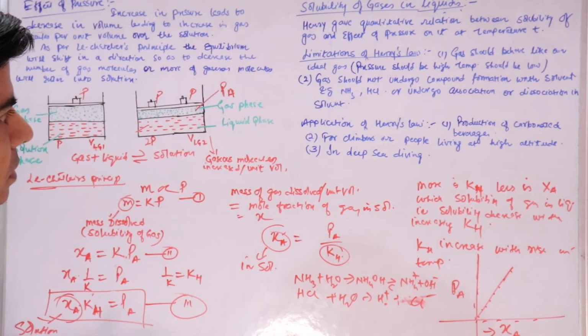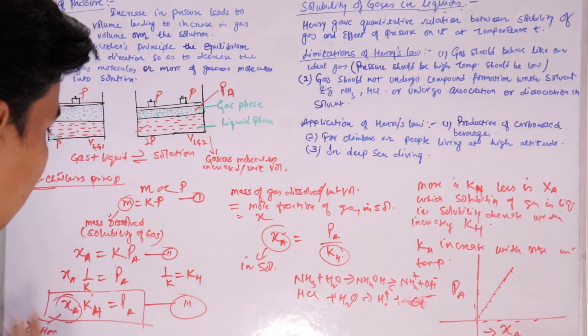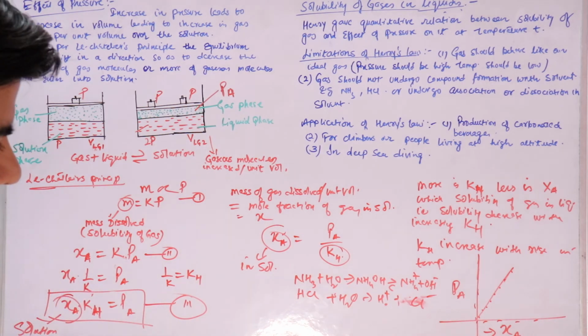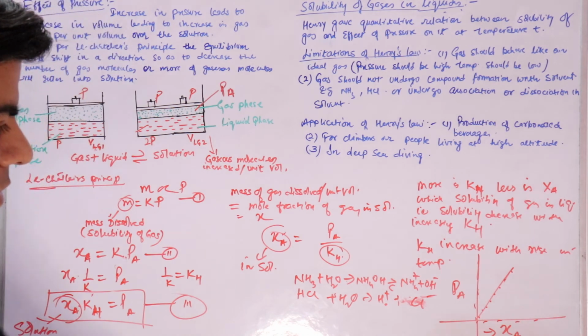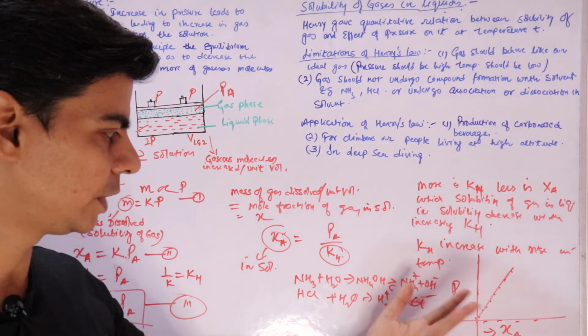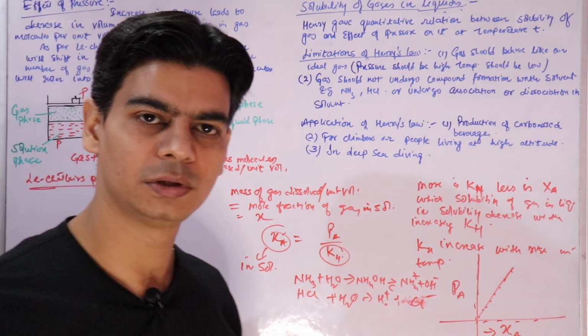So all this comes under Henry's law, application, limitation, right? And this derivation, this quantitative relationship, is very important, right? All this, the mole fraction of the gas and the partial pressure of the gas, just try to understand this. And this graph, since solubility is directly proportional to pressure, we get a straight line, right? All this is very important, and I hope all this is clear to you.